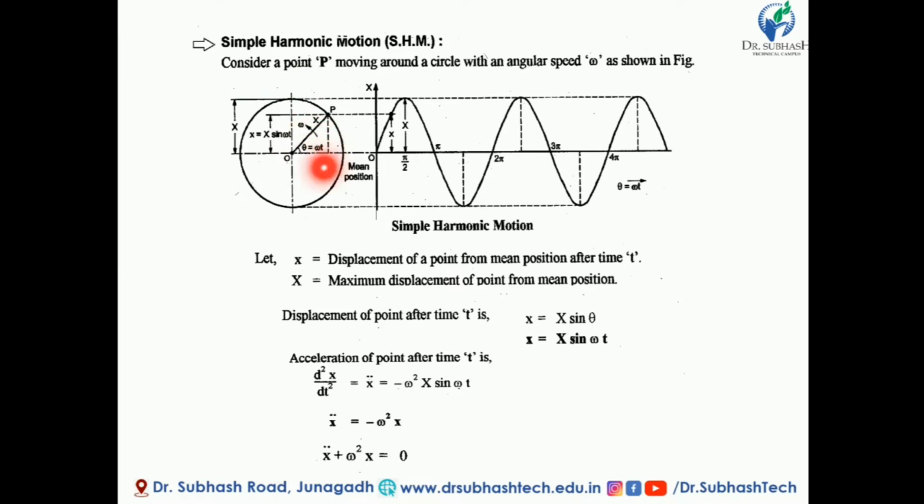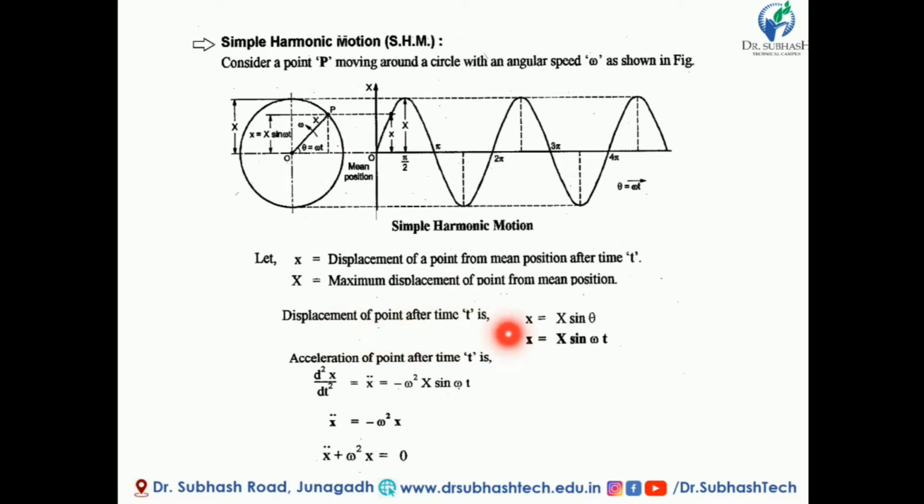Theta becomes omega into t, that is, angular speed into time, so we can calculate theta. Let small x be the displacement of point P from its mean position after time t. Omega t gives us theta. Capital X is the maximum displacement of the point from its mean position. So we want the displacement of the point after time t.